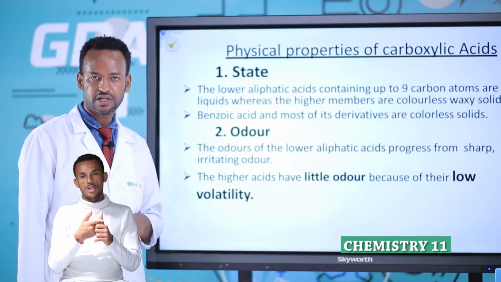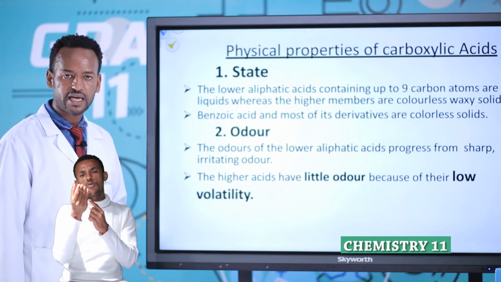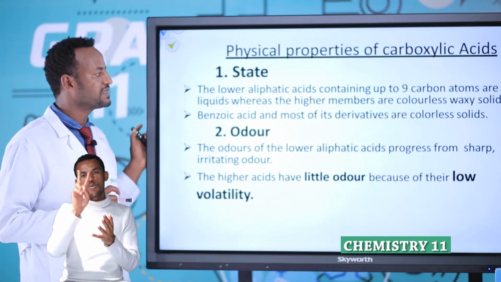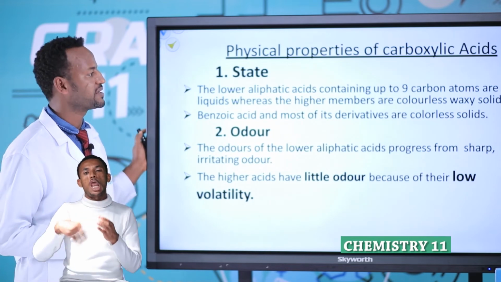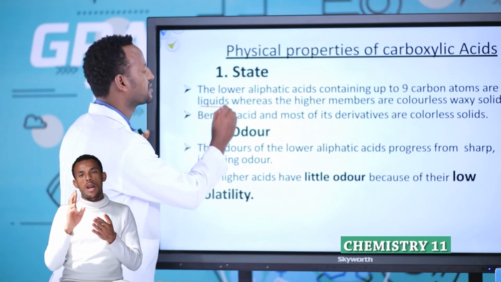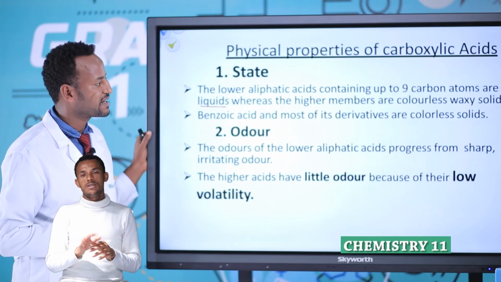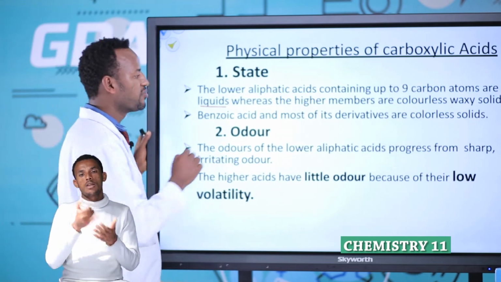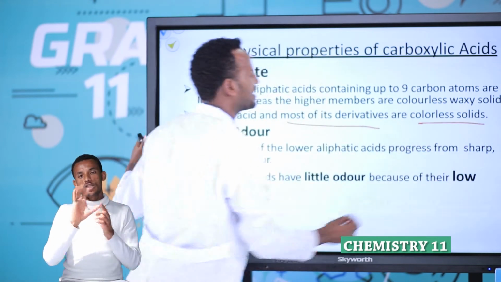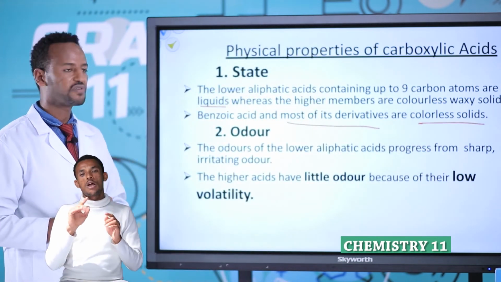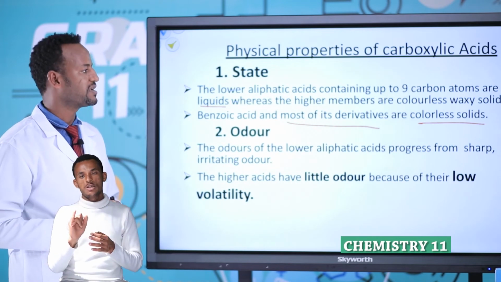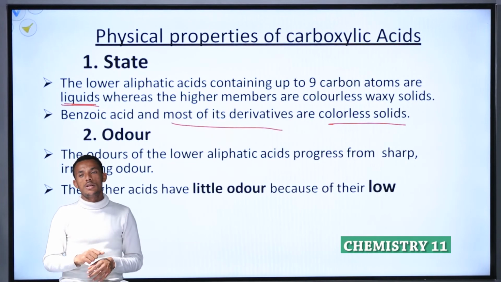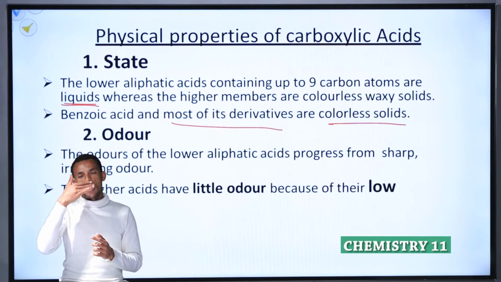Physical properties of carboxylic acid. The first one is states. What is the state of carboxylic acid? The lower aliphatic acids containing up to 9 carbon atoms are liquids, whereas the higher members are colorless, waxy solids. Benzoic acid and most of its derivatives are colorless solids. Therefore, up to carbon number 9 they are liquids, and the higher members are colorless waxy solids.